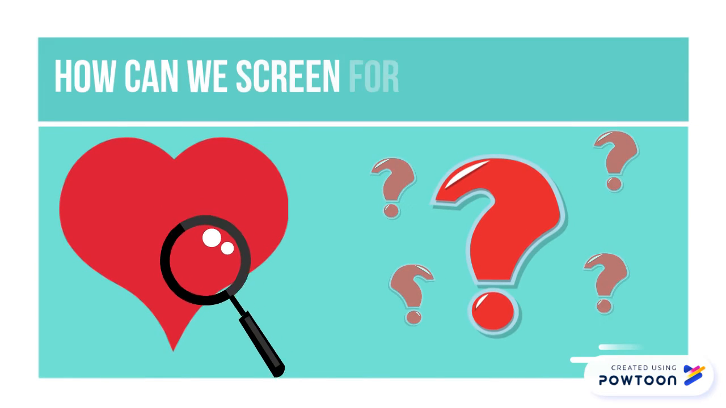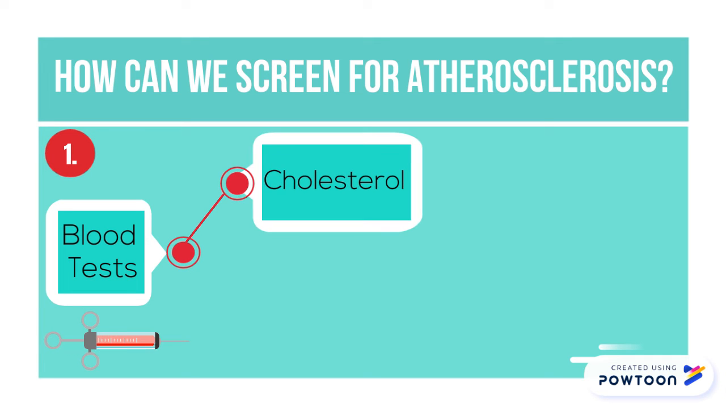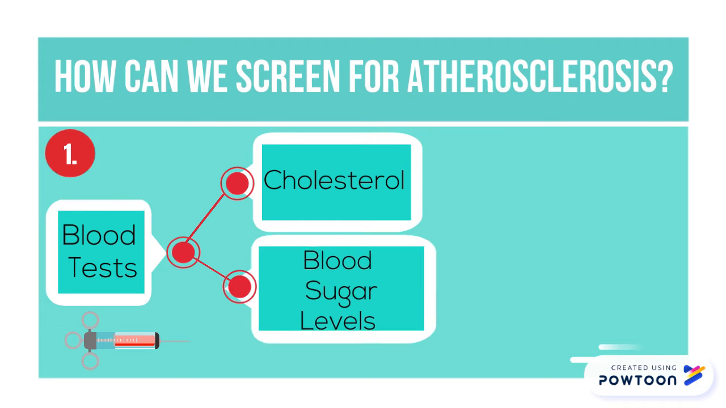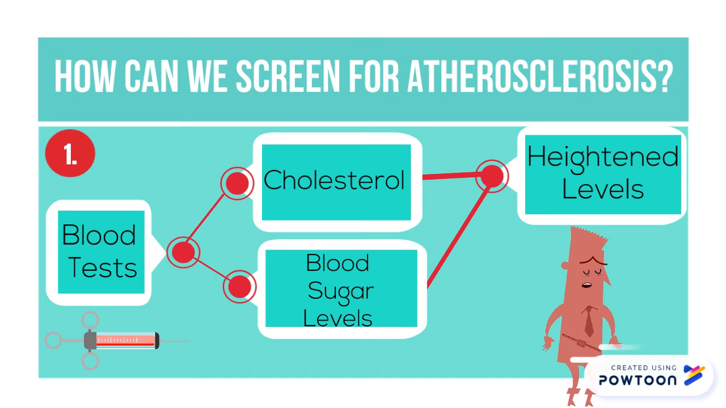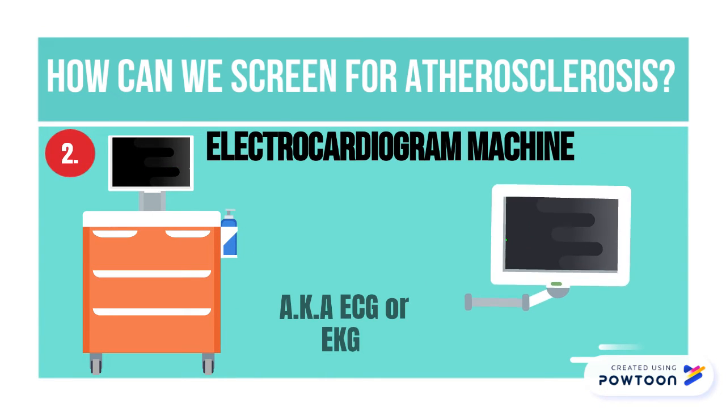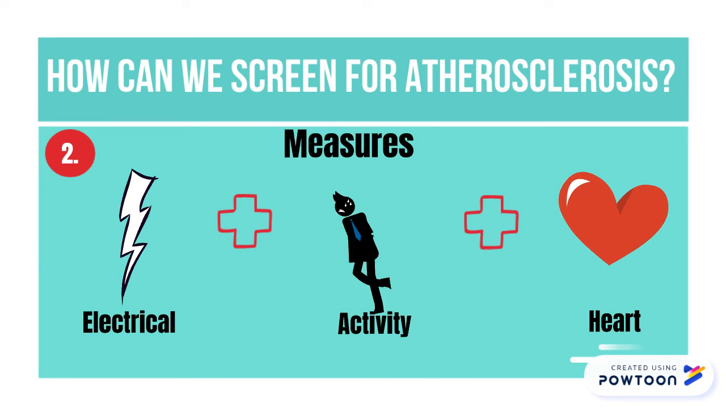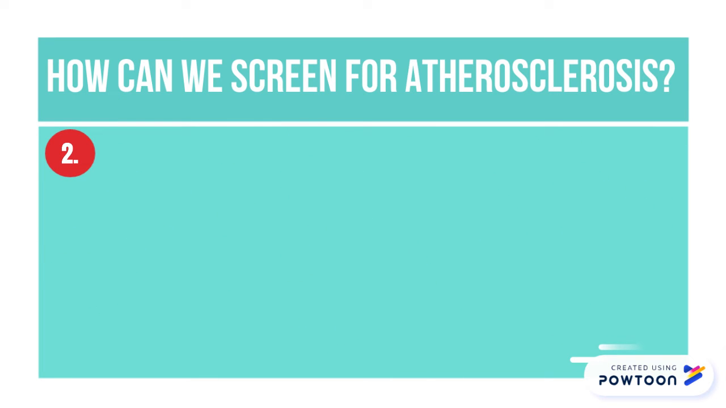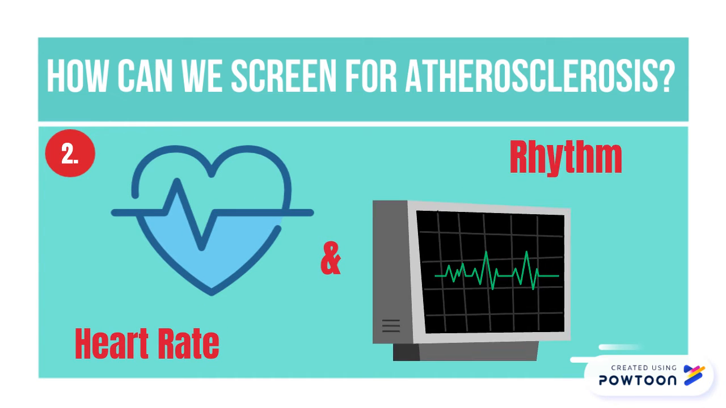There are many ways to screen patients for atherosclerosis. One example is through a blood test. Patients with the disease show high cholesterol and blood sugar levels, which may be found through such a test. Another common method of identifying cardiovascular issues, such as atherosclerosis, is an electrocardiogram, or EKG. This test measures electrical activity in the heart and can find issues with rate and strength of the heart's beating.